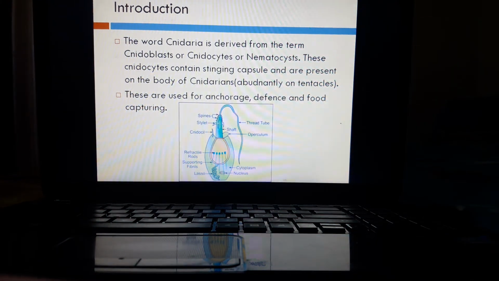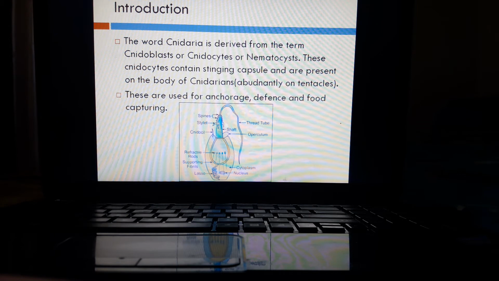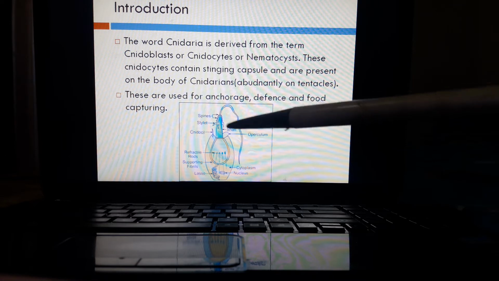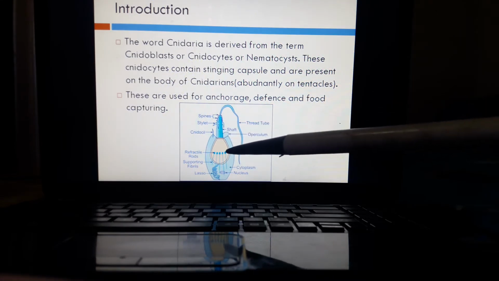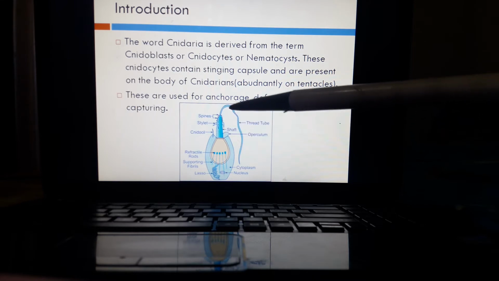The word Cnidaria is derived from the term cnidoblasts or cnidocytes or nematocysts. What are cnidocytes? These are actually the stinging organs present on the tentacles and on the body of the cnidarians. A nematocyst is a stinging organ which consists of a capsule, shaft and a thread tube. Just like this is the diagram of a nematocyst. It consists of a capsule, a shaft and a thread tube.